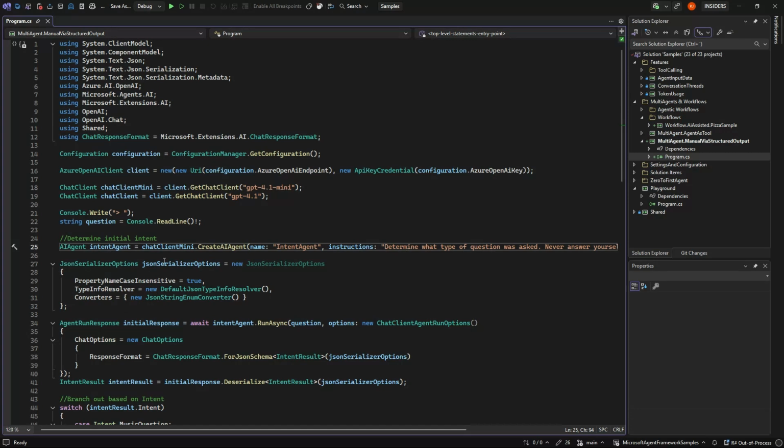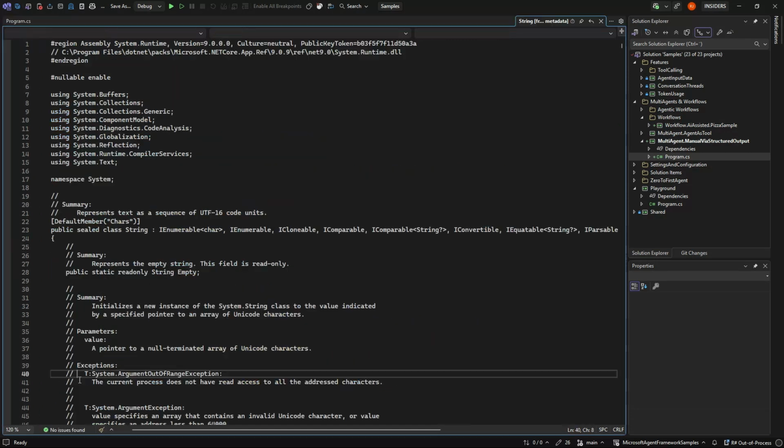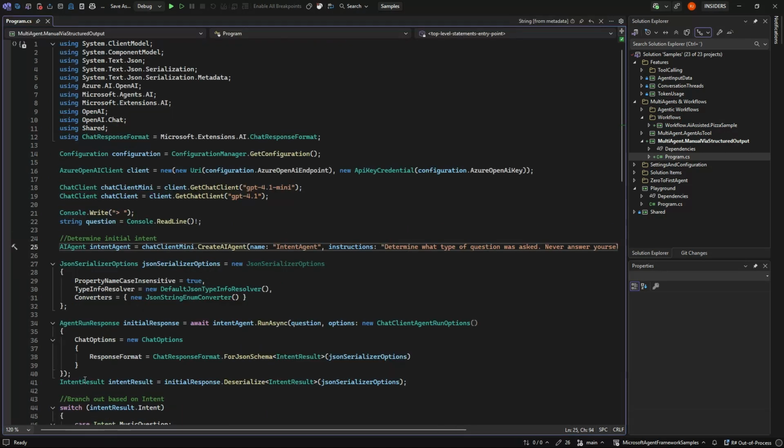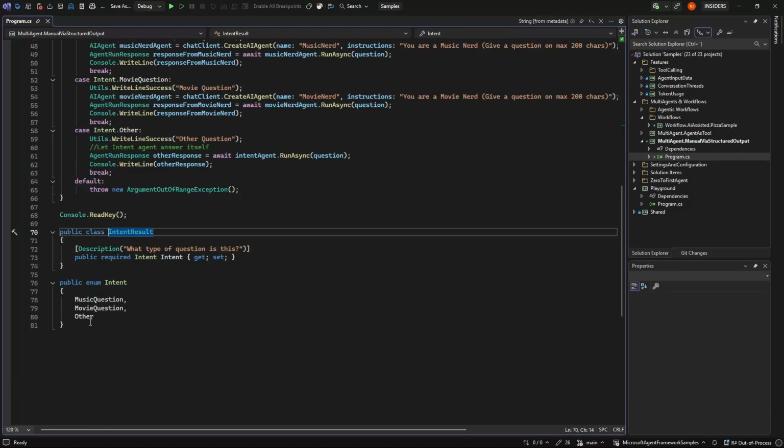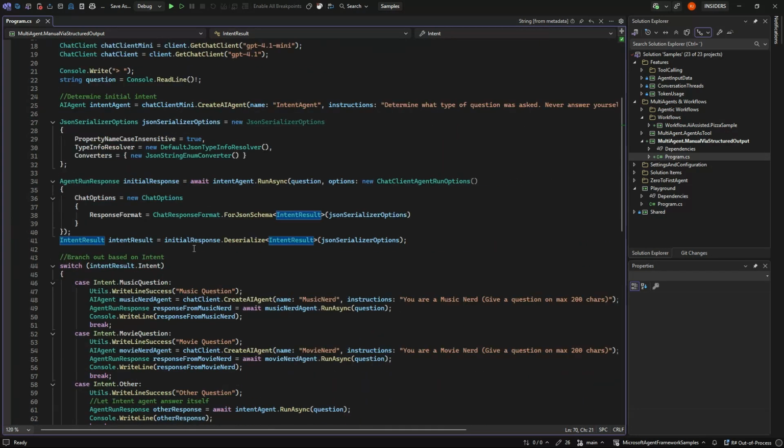Then we need to have it back as structured output, because we want to have an intent back if it was a movie question, music question, or another question. So we have this structured output, and that is what we're doing here.